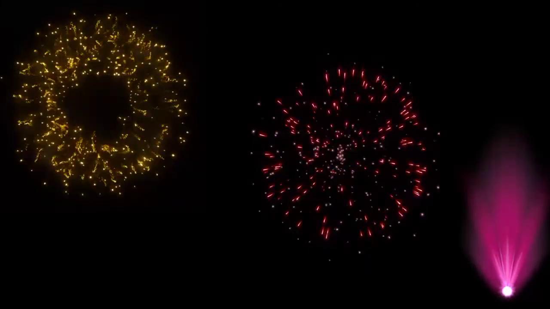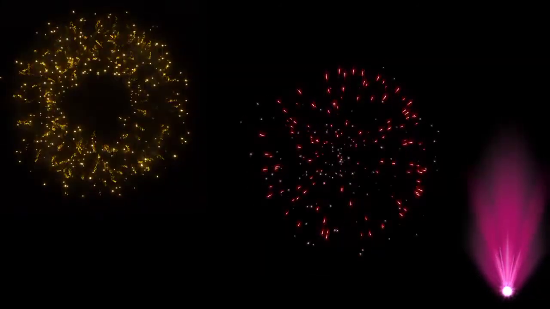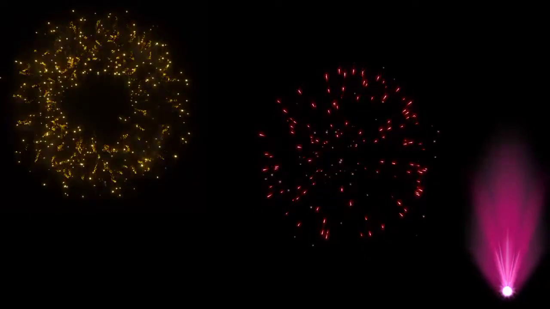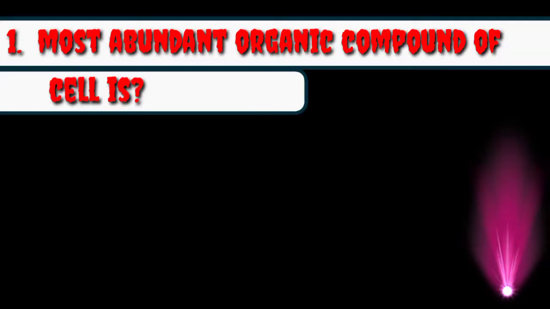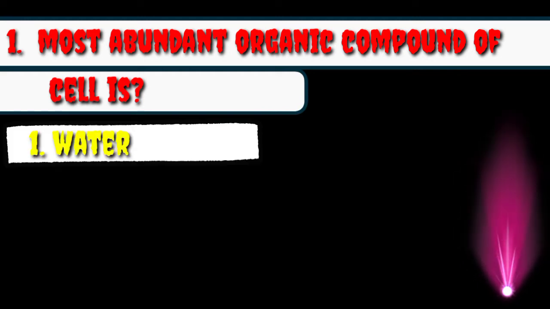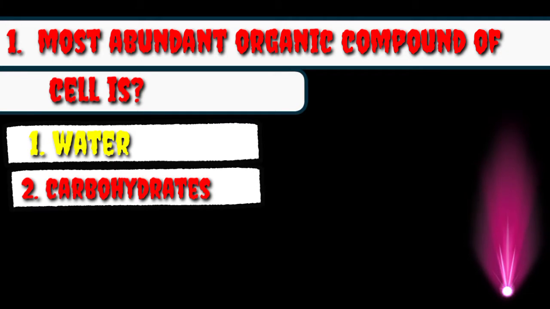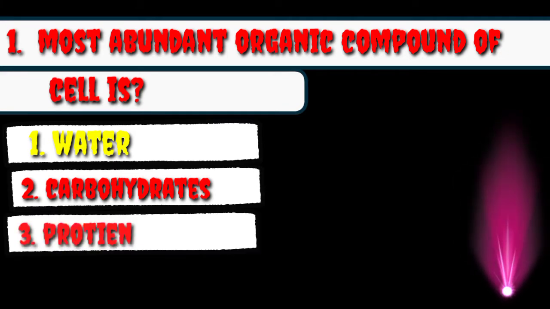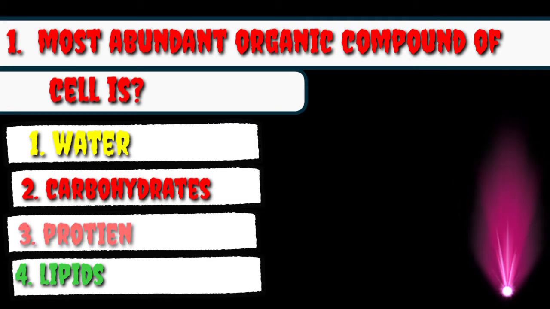So friend, let's go to our video and our today's topic is most important MCQs about protein. Our first MCQ is most abundant organic compound of cell is option number 1 water, option number 2 carbohydrate, option number 3 is protein, and option number 4 is lipid. So now we have to check the correct option.